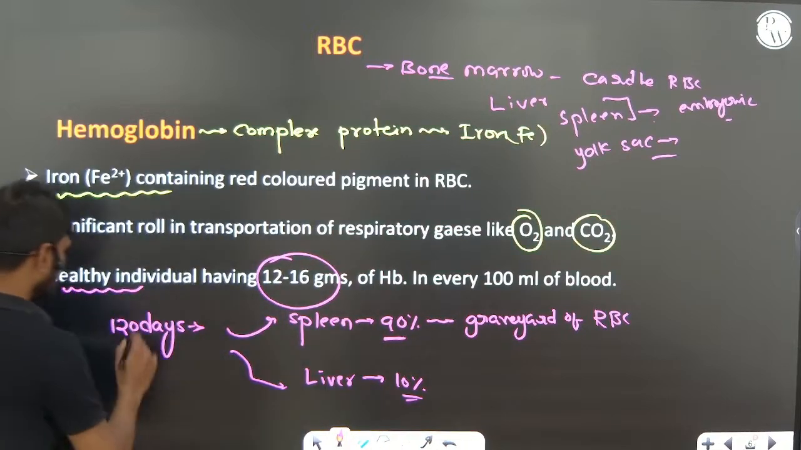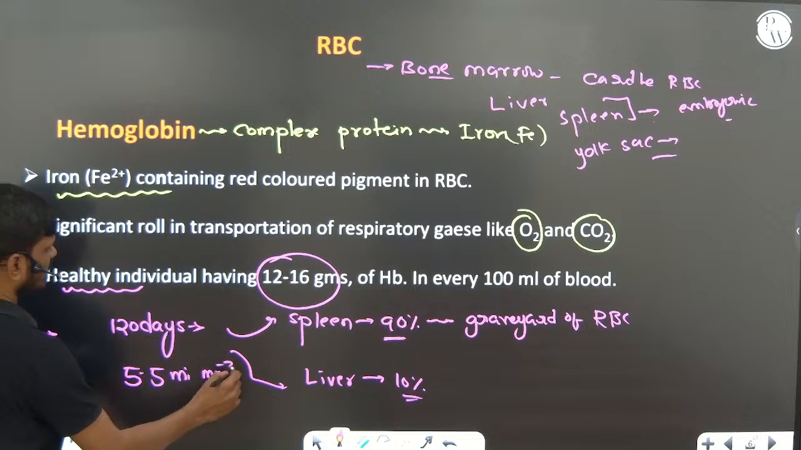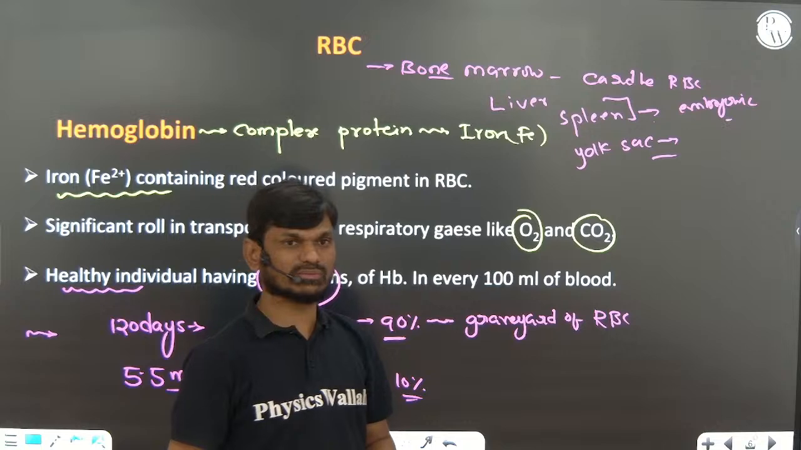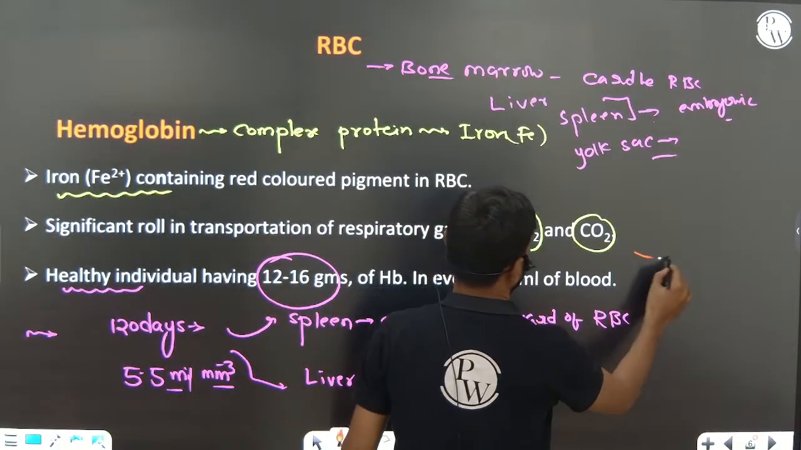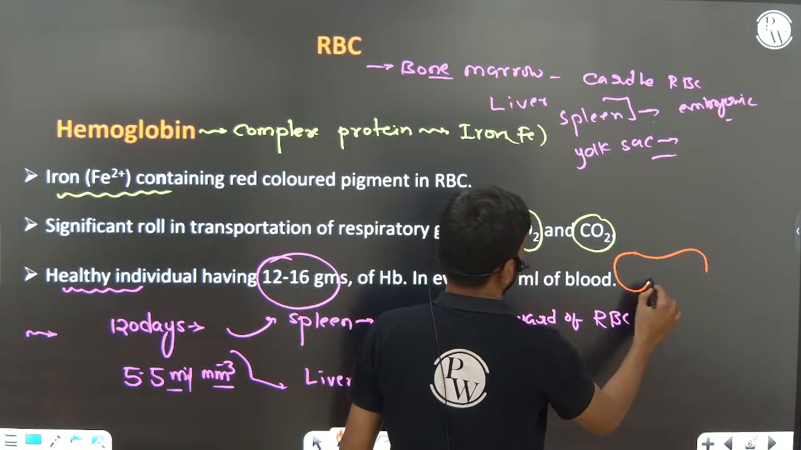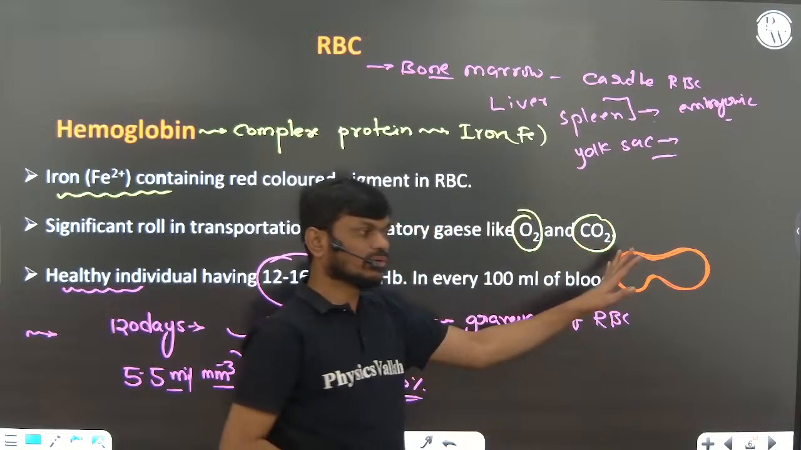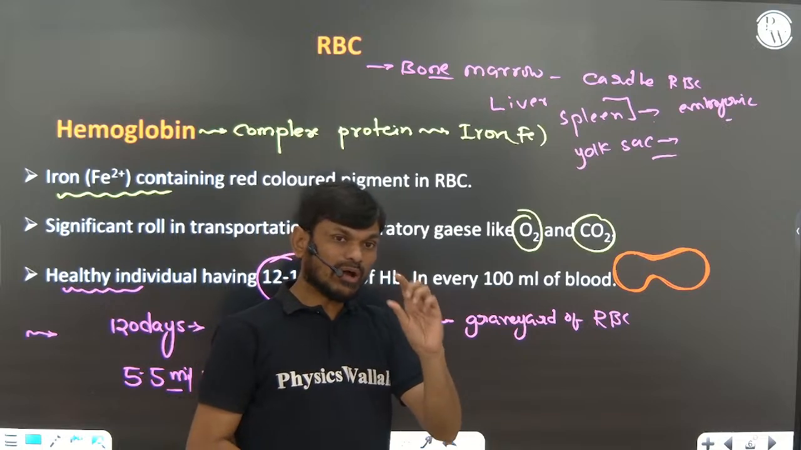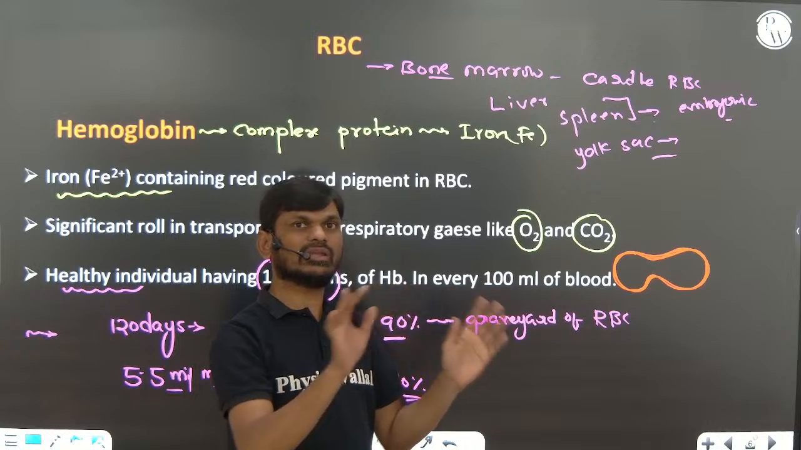A healthy man contains 5 to 5.5 million RBC per cubic millimeter of blood. RBC are enucleated, with no nucleus, and have a biconcave or dumbbell shape. So the most abundant cells of the blood are RBC, and they are enucleated.